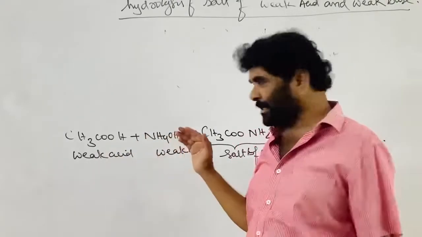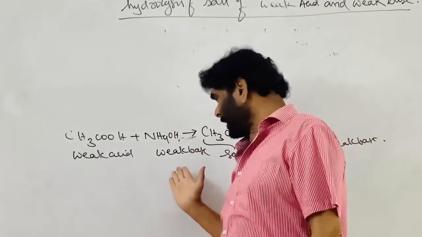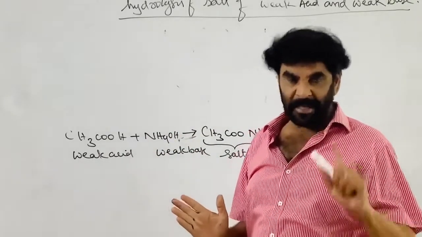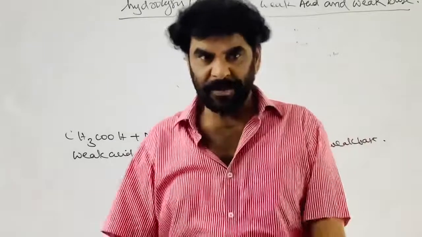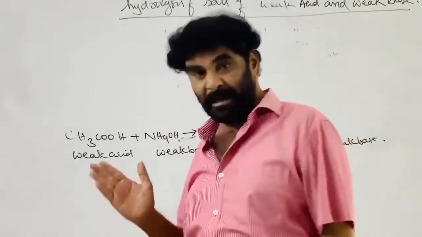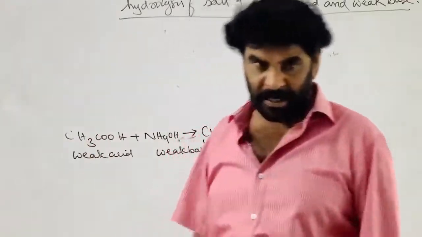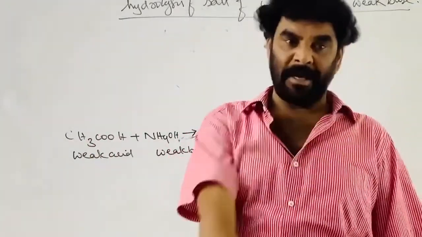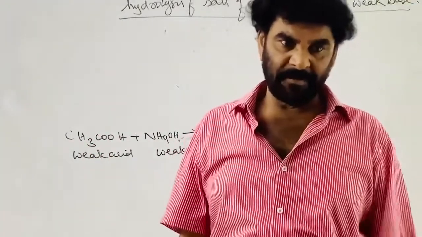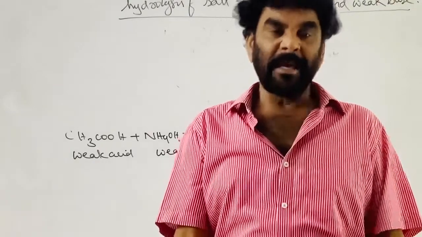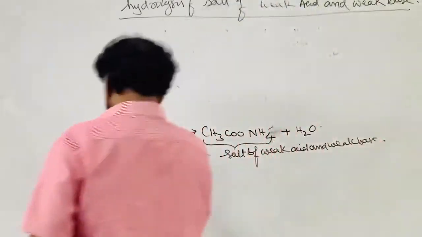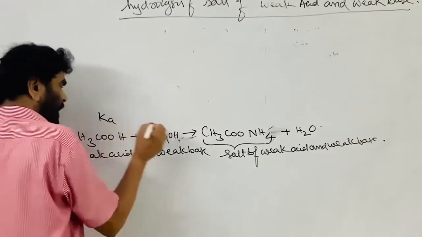If the acid is relatively stronger than the weak base, then the solution is acidic. If the base is a little stronger than the weak acid chosen, then the solution will have basic properties. So how to decide? Ka, Kb values: for acid the Ka value, for base the Kb value.